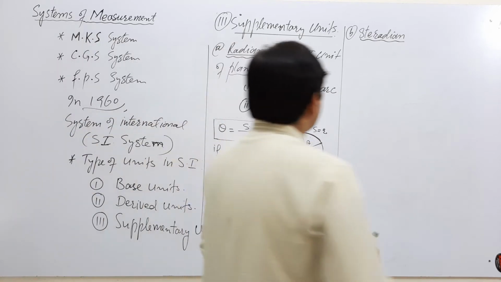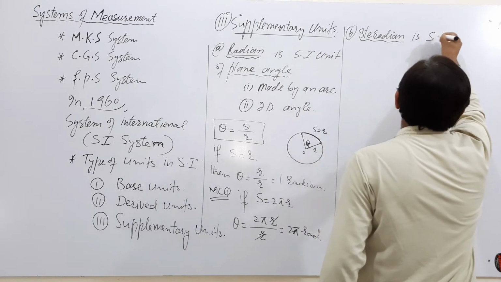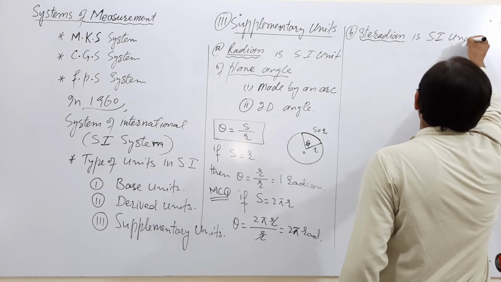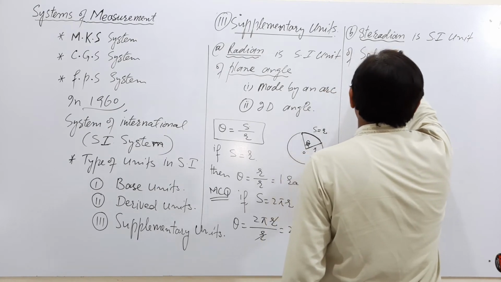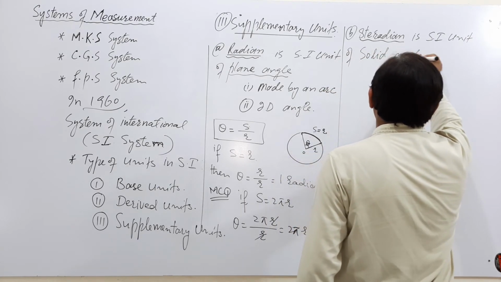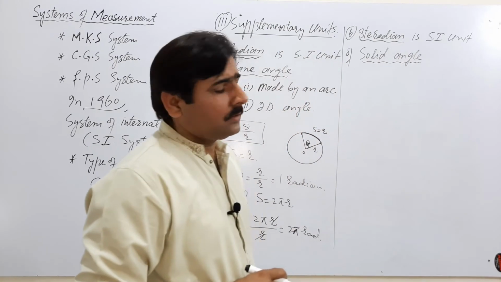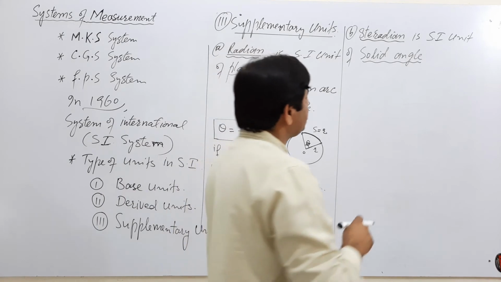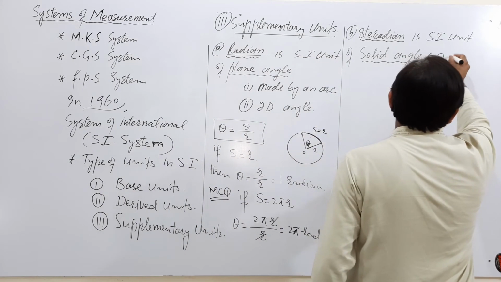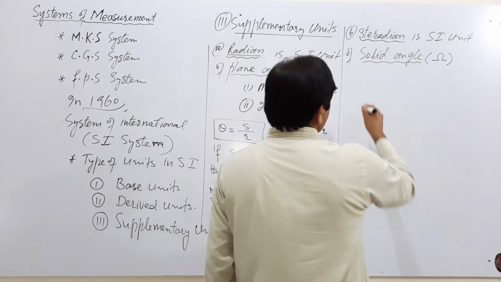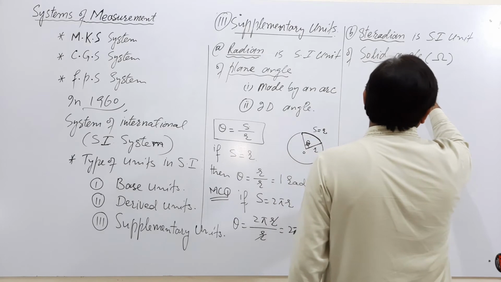Now we discuss next the steradian. Steradian is the SI unit of solid angle. What is solid angle? Solid angle is represented by sigma. Solid angle is a 3-dimensional angle.